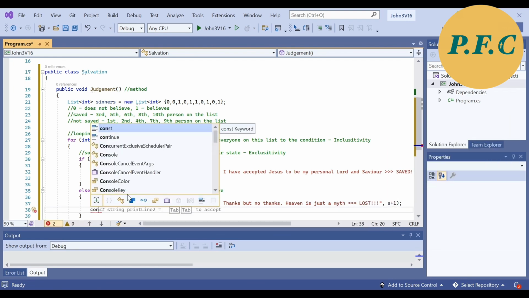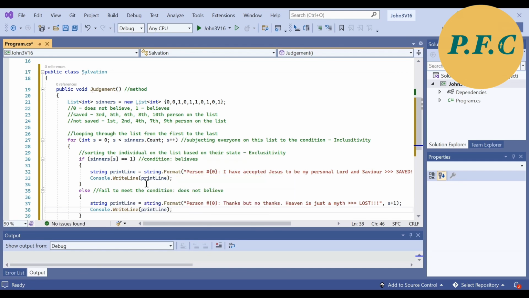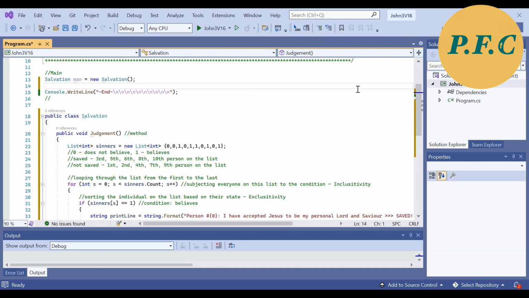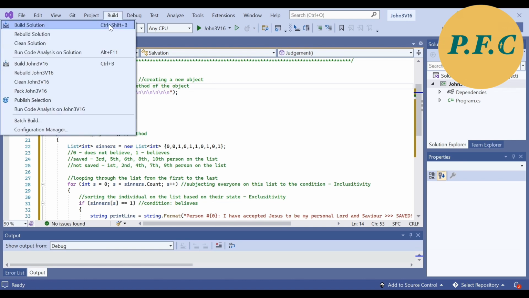Now we are ready to call the execution of the method of this class. Let's go back to the start of the program in the section marked as main that we have put aside earlier. I will create a new object of the class Salvation and I will call this object man. And in this man object, we will call the method judgment. Okay, we are all set. Now let me build the program and run it.